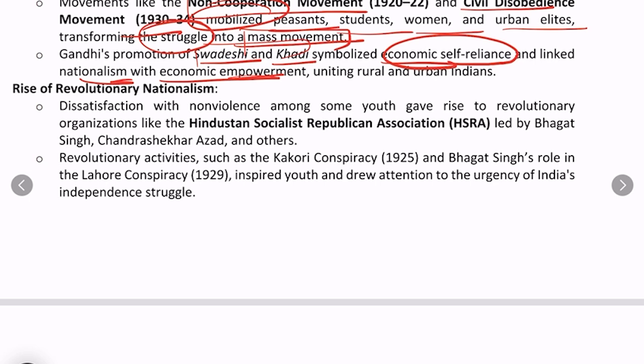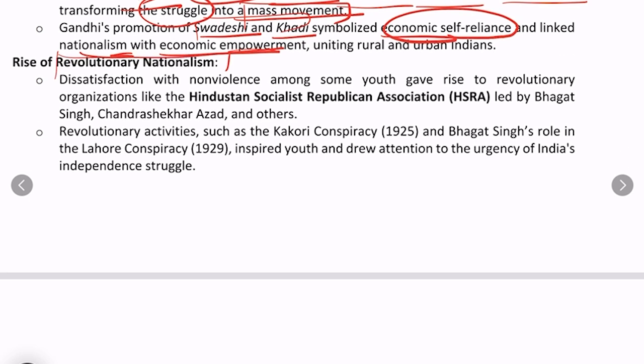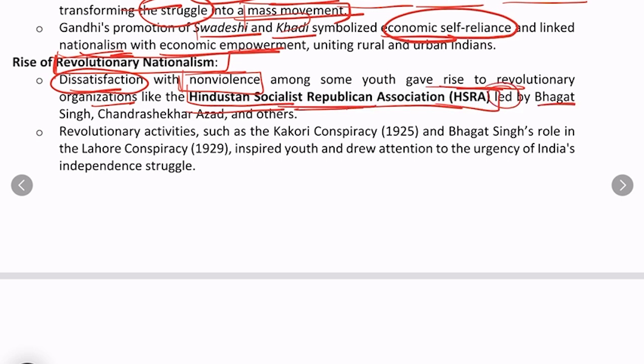Now the next ideological strand was revolutionary nationalism. There were a bunch of young people who were not satisfied with the non-violence techniques, and that gave rise to revolutionary organizations like the Hindustan Socialist Republican Association, led by Bhagat Singh, Chandrasekhar Azad and others.